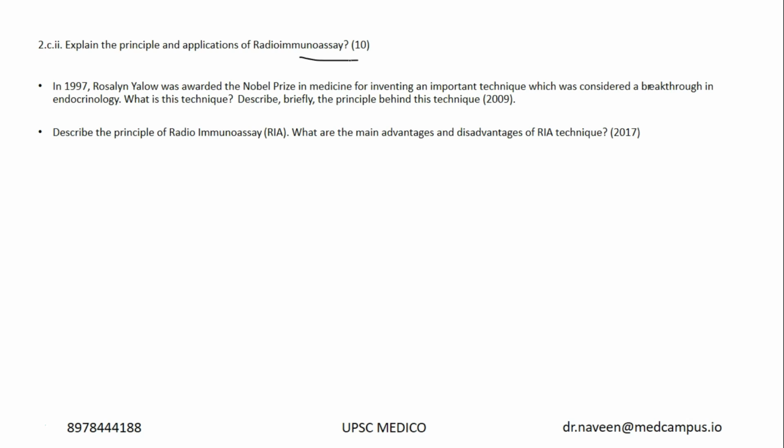And next, as I told you, from the tools of biochemistry, you have radioimmunoassay. The same question with the scientist name, Rosalyn Yalow. It is very important whenever there is a tool in biochemistry or a tool anywhere, even in forensic medicine if there is DNA fingerprinting, you have to give the inventor or the discoverer name. It carries a lot of weightage, and that is the feedback I give while evaluating test series papers. Whenever these kinds of questions come, please write the name of the inventor. Now, what is the principle of RIA?